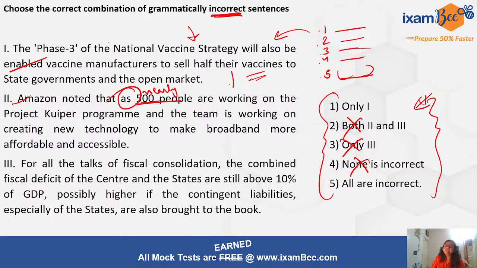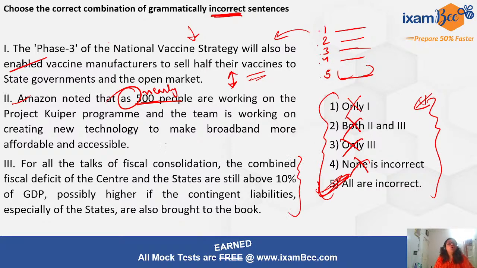Now when we know these two contain the error, we will also discard this option, mark 5th as our answer, and we will save our time and not even check for the third option in our exam, right? But here, since we are practicing, we should know, right? And we should be able to understand and practice as much as possible. We should be able to spot the error.